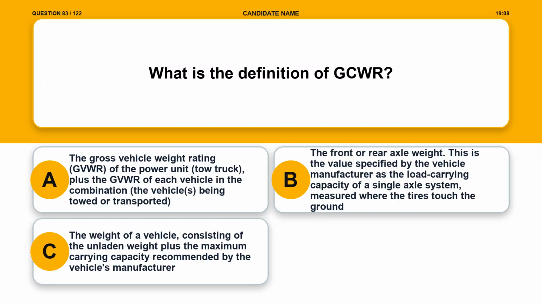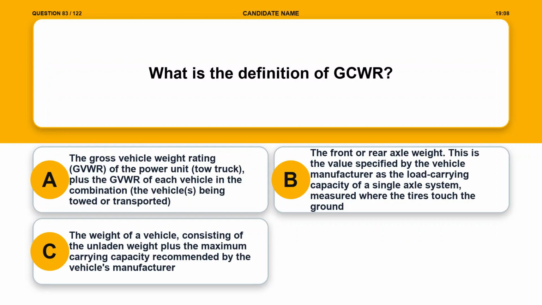Question 83. What is the definition of GCWR? Option A, the gross vehicle weight rating, GVWR, of the power unit, tow truck, plus the GVWR of each vehicle in the combination, the vehicle(s) being towed or transported. Option B, the front or rear axle weight. This is the value specified by the vehicle manufacturer as the load carrying capacity of a single axle system, measured where the tires touch the ground.